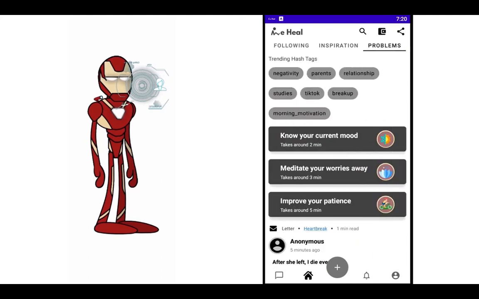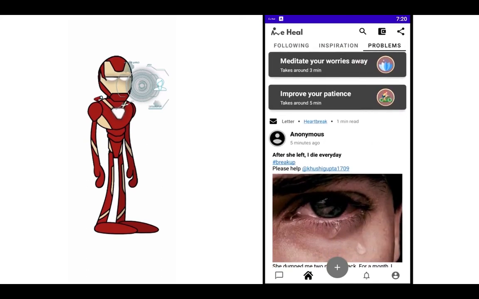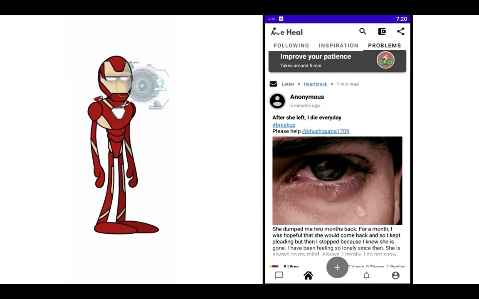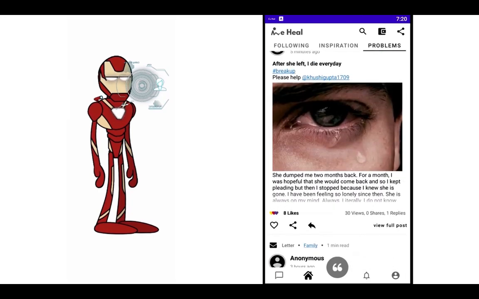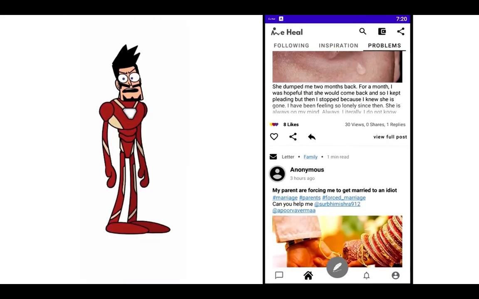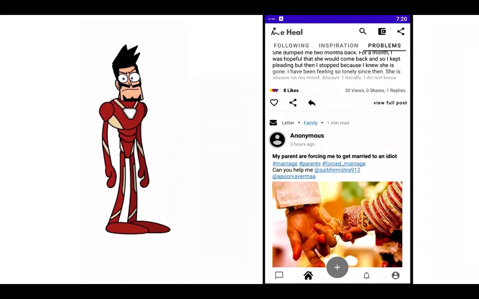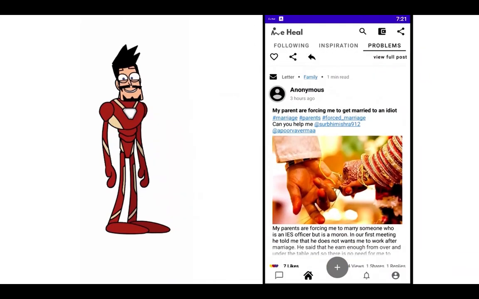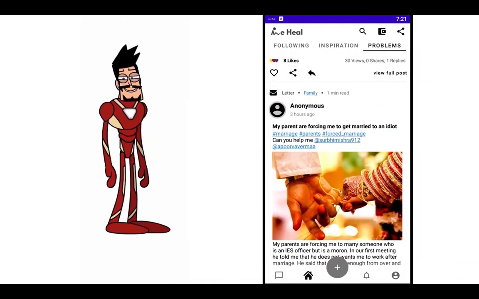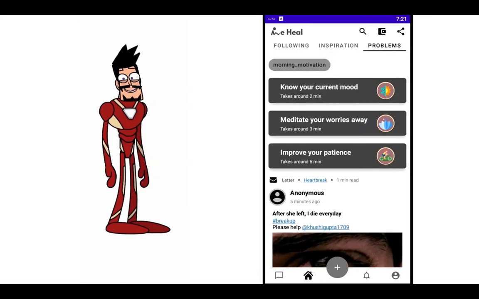And then there is a separate section for problems where all the problems posted come here. So you can read the problems. And one of the best parts of this app is that if you want help from a particular person, you can tag that person. Like you can see people have tagged Survi Mishra, Purva Verma, right? So you can directly tag people and you can take help from them, right?